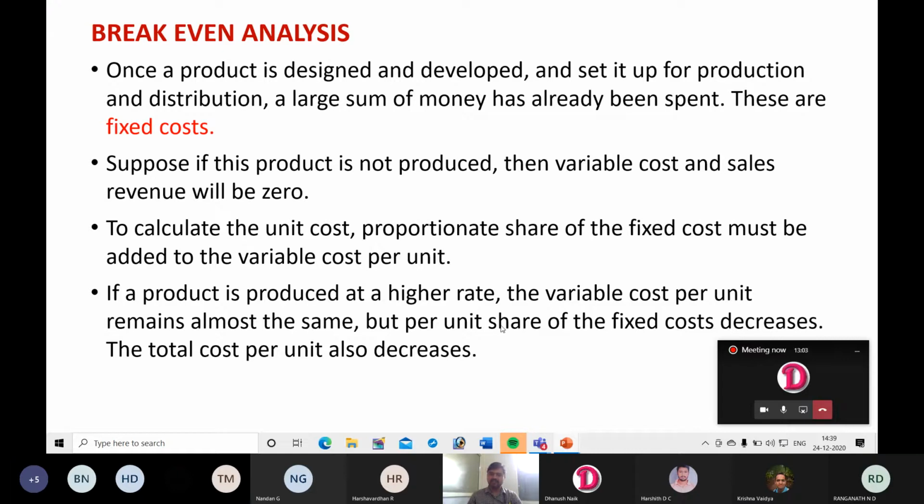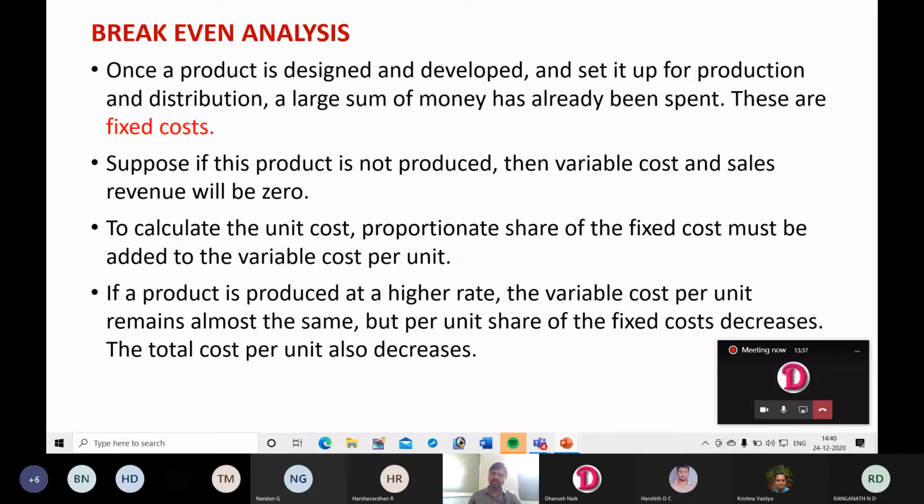Okay, so for producing it in 1000 numbers, you need a large quantity of raw material. Most of the cases the value of the raw material will remain same. If you purchase in bulk, you may get some concession, but almost it will remain same. The cost of direct labor also will remain same, irrespective of the production volume, whereas fixed cost decreases.